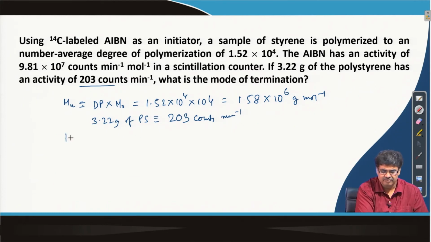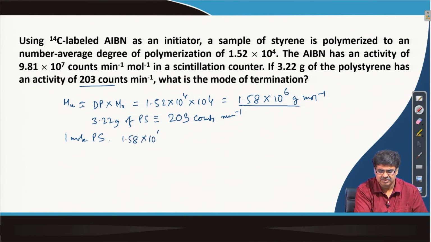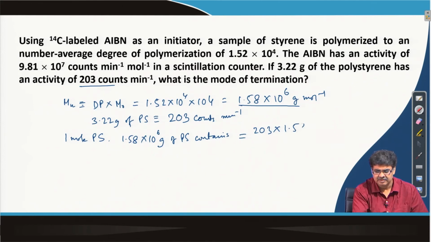So, 1 mole of polystyrene, which is this many gram, 1.58 into 10 to the power 6 gram of polystyrene, contains how many AIBN? We can just do this simple rearrangement.